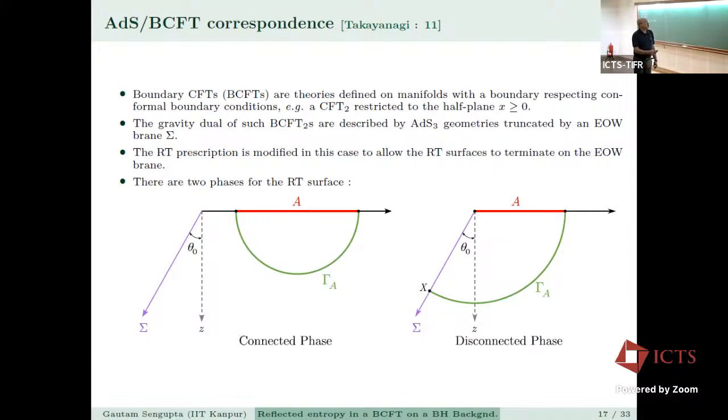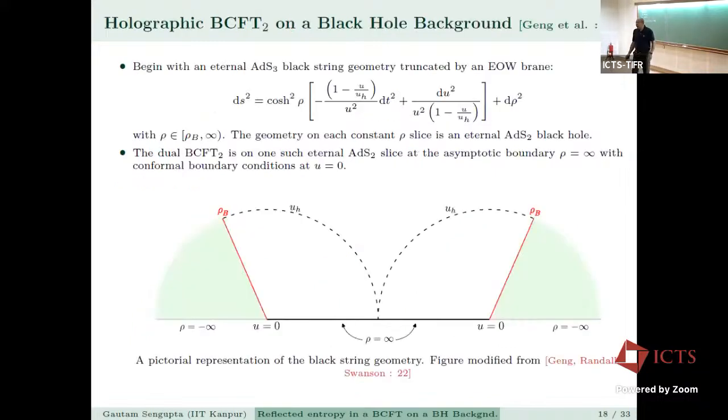And the RT prescription is modified in this case to allow the RT surface to terminate on the end-of-the-world brane. So you have a connected phase, whereas here you have a disconnected phase where the RT surface actually lands on the brane. Yes, sir, there's a Karch-Randall, even before Takayanagi probably. Okay, thank you for pointing it out.